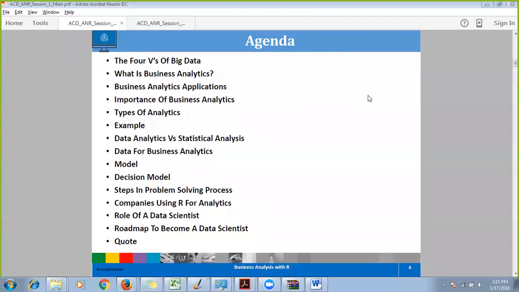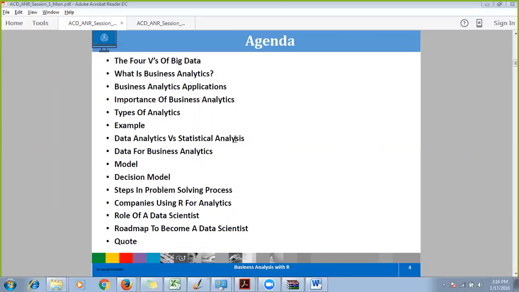So we went through business analytics and the process, what is the process of it, and how it benefits business. Then we saw the types of analytics. If you remember, those are descriptive analytics, predictive analytics, and prescriptive analytics. I gave you an example of the sales of a company, using inputs like the number of products it's selling, the number of new products it's launching, and the number of employees working in that company. So we went through that example.